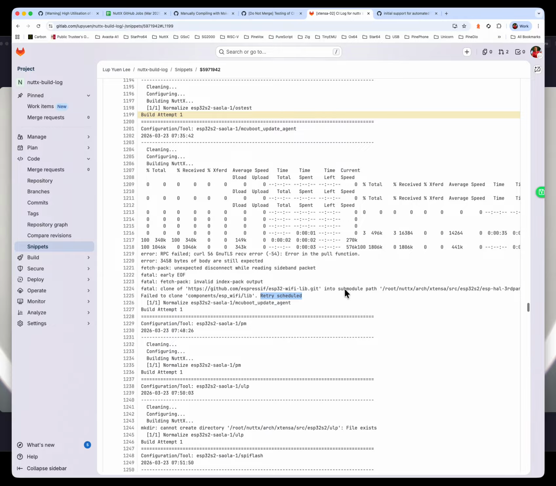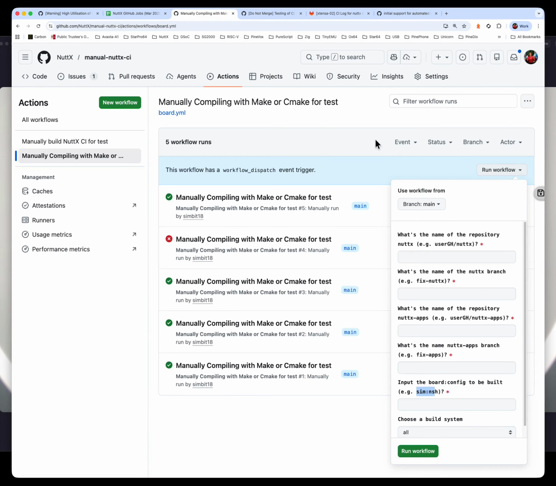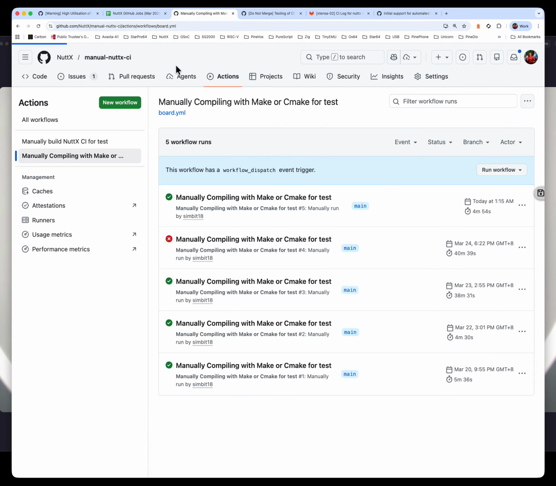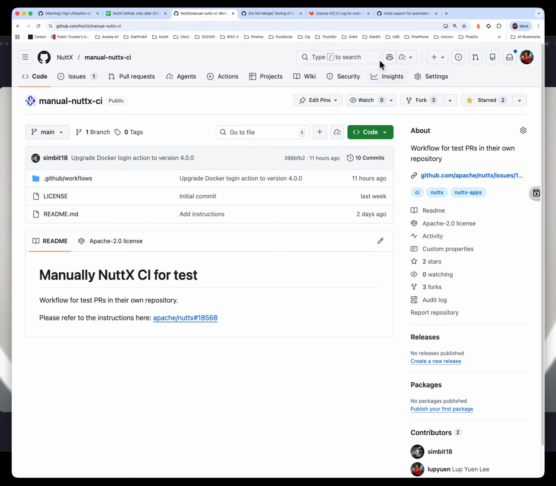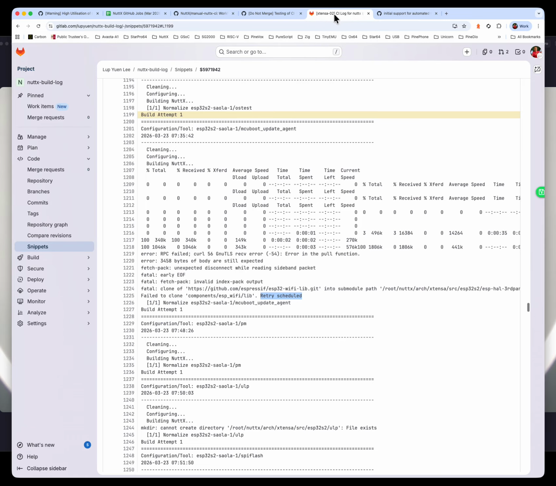We talked about the number 1 and number 2 most expensive PRs in NuttX during that peak period. We saw an issue with NTFC downloads that must be addressed, otherwise it will keep happening again. Also, we looked at some compile errors, which could have been fixed by doing a manual test of a PR within our own repos before we resubmit. And we finished up by looking at this very strange download failure in ESP32. Download failed, it says retry scheduled, but yet it didn't return an error to the caller.